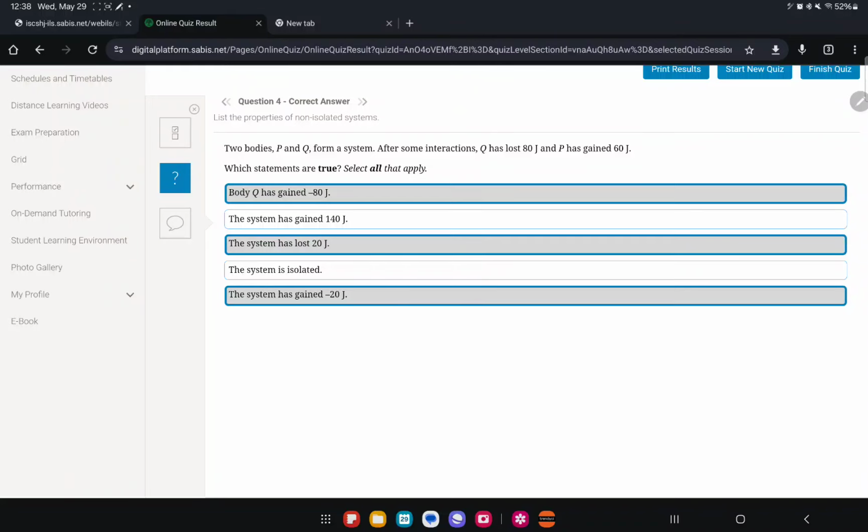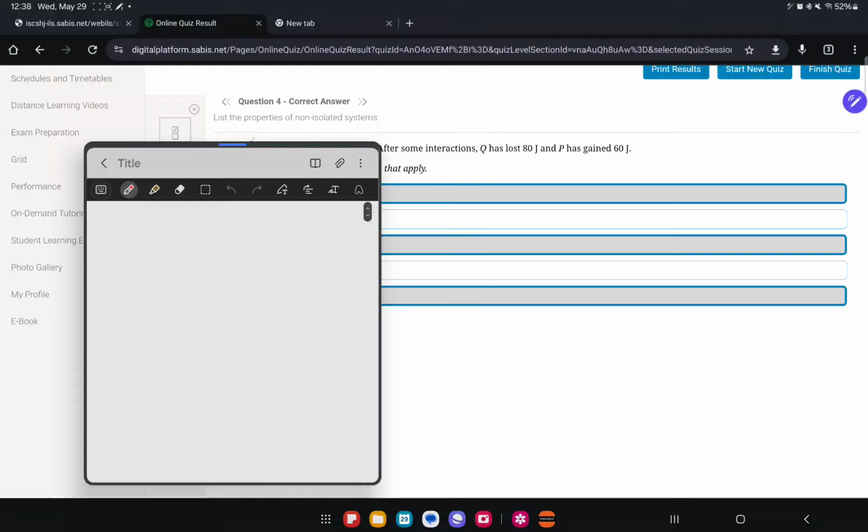Okay, this is the new topic for today. It's energy transfer and work. I'll explain it all fast. Work is defined as the transfer of energy, or the energy transfer over a certain distance. It's measured in joules.